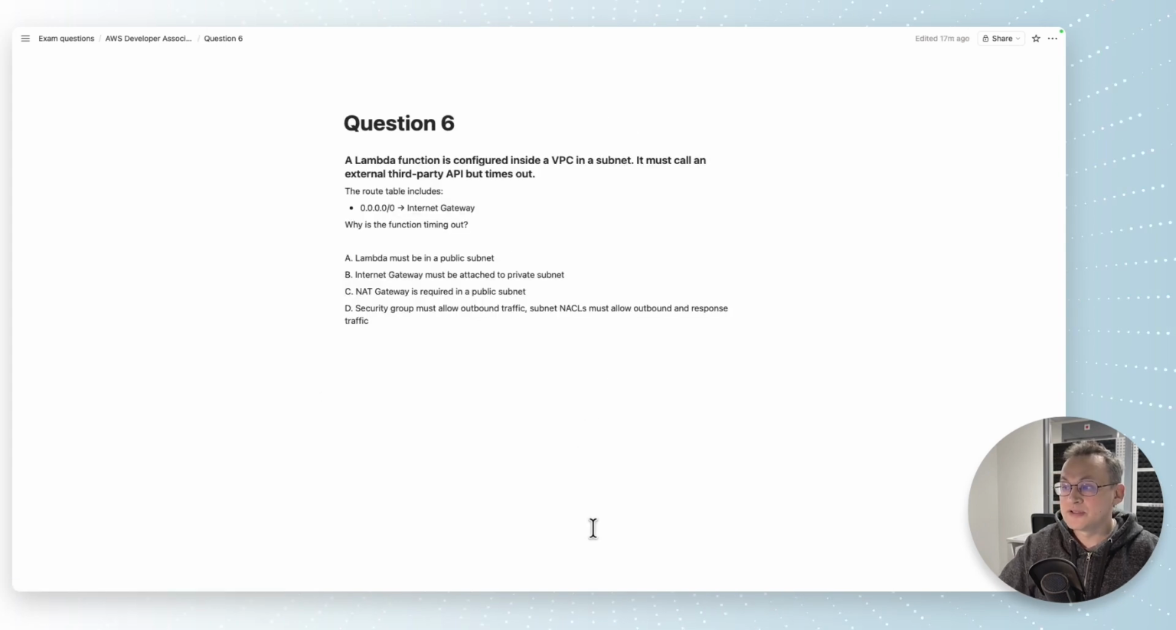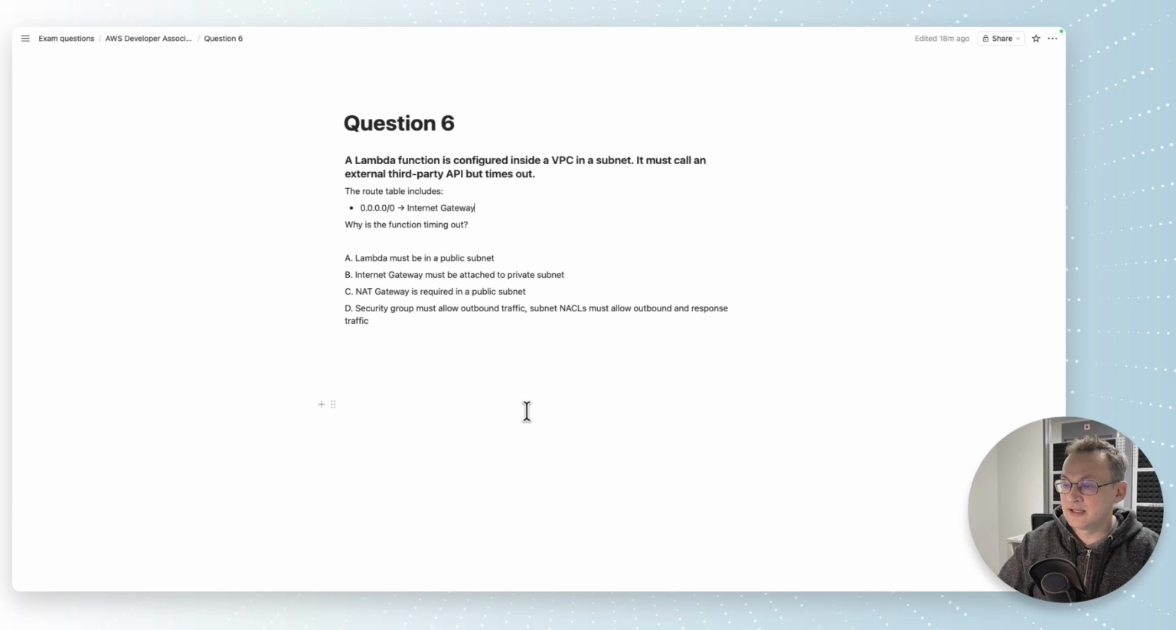A Lambda function is configured inside a VPC in a subnet. It must call an external third-party API but times out. The route table includes 0.0.0.0/0 to Internet Gateway. Why is the function timing out? If the function is deployed in a subnet with this routing rule, it means that in theory the function is capable of connecting to anything in the outside world on the internet, right?